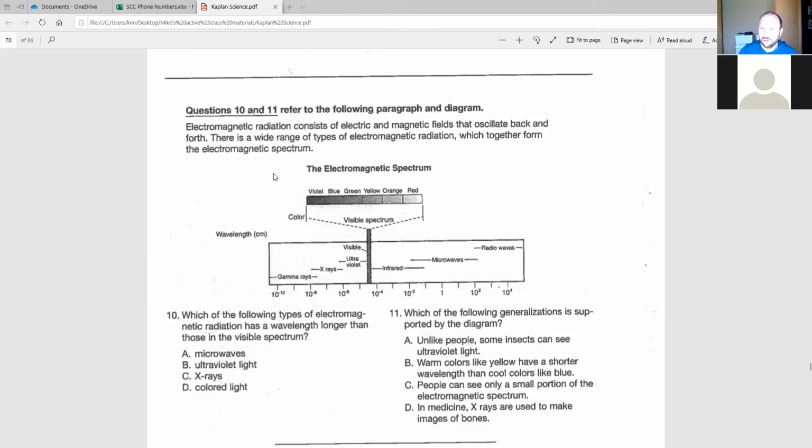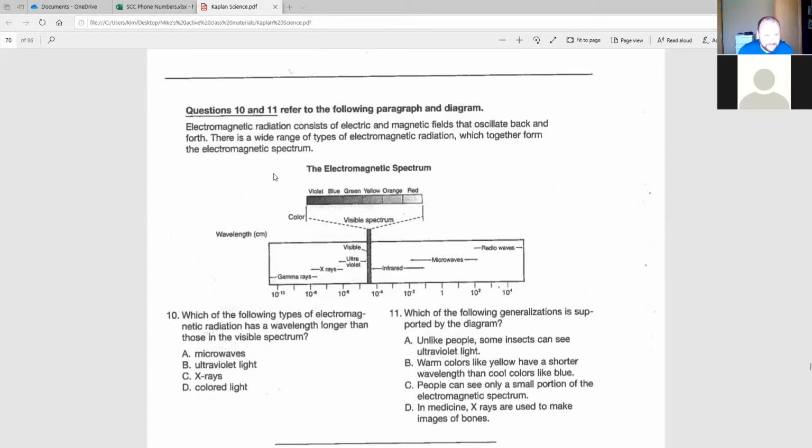You see something that doesn't look familiar, don't panic, right? Because when you see something you don't recognize while taking a test, the first thing you tend to do is panic because you think, oh crap, I don't know what they're talking about. Take a breath and remind yourself, it doesn't matter. Trust me, I've seen enough people pass the science test and the social studies test to know that's the case. Like I've mentioned before, science is the one test people have the highest success rate on. You go to take the science test, chances are you're going to pass. Just have confidence when you take these tests, when you practice.